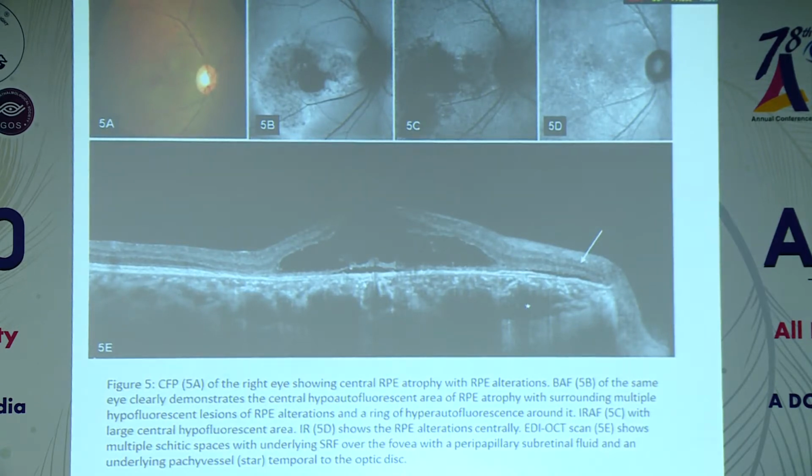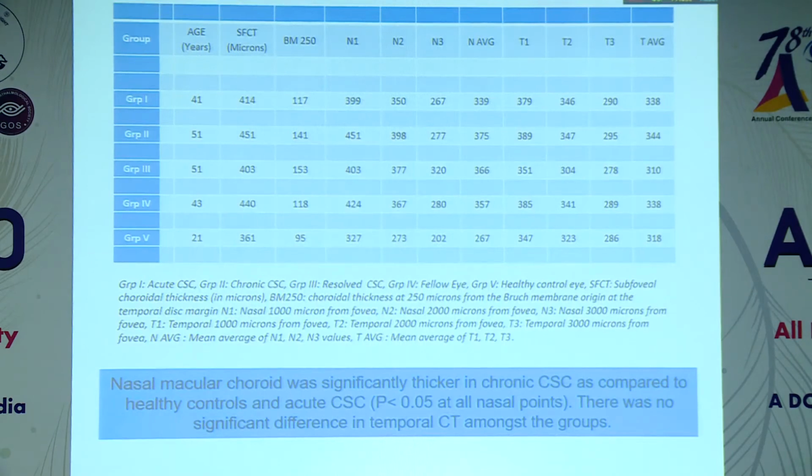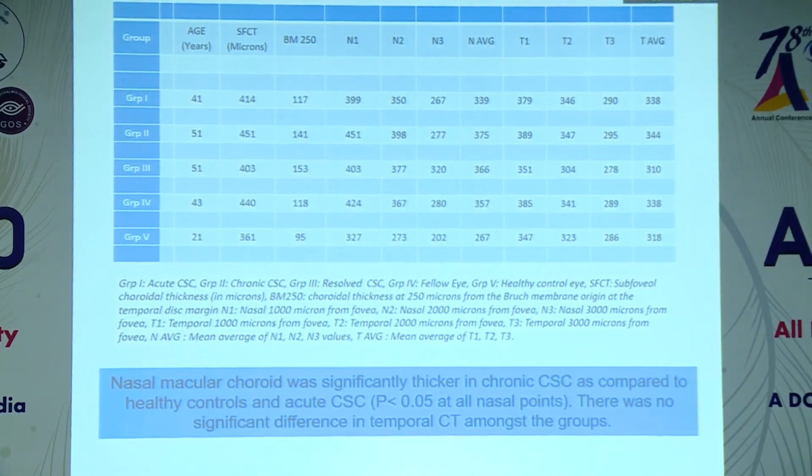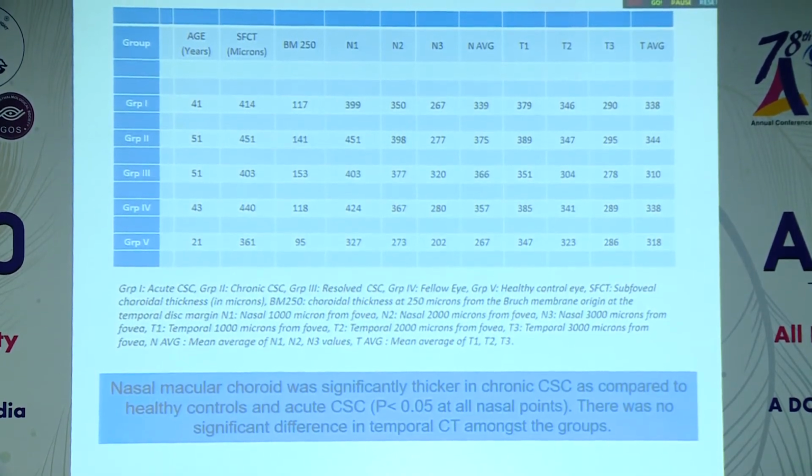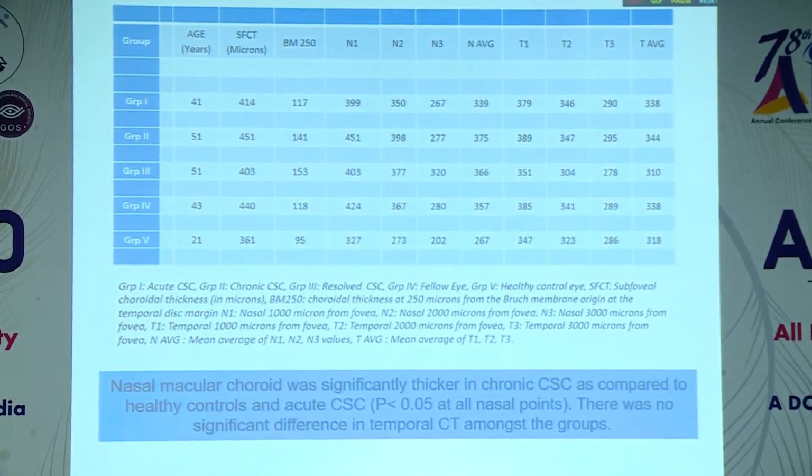underlying pachyvessel beneath it. This is a table which is showing mean age, subfoveal choroidal thickness along nasal and temporal macula in various groups. Here we found out that subfoveal choroidal thickness was more in group 1, 2, 3 and 4 compared to group 5, and nasal macular choroid was significantly thicker in chronic CSC patients as compared to healthy controls and acute CSC. There was no significant difference in temporal choroidal thickness among the groups.